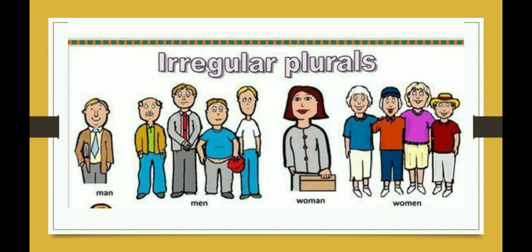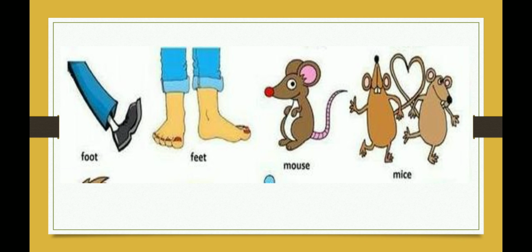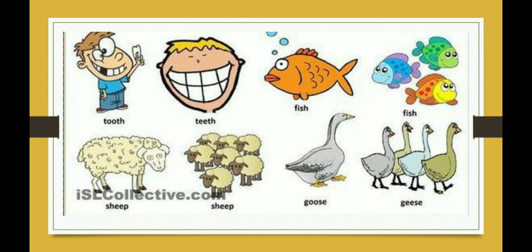Now there are certain irregular plurals like man changes into men, woman changes into women, person changes into people, child changes into children, foot, feet, mouse, mice, tooth, teeth, fish remains fish, sheep remains sheep and goose changes into geese.